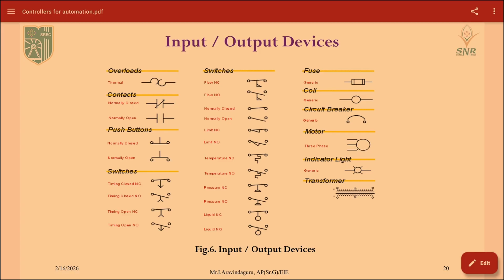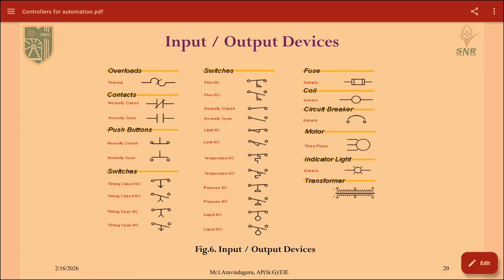First one is the overloads. Here the thermal device output device will be termed as this symbol, and contacts are of two types, normally closed and normally open contacts. This is used for input power supplies, and the input sensors will be termed as this normally open or normally closed. Next one is push buttons. It is also representing the normally open and normally closed.